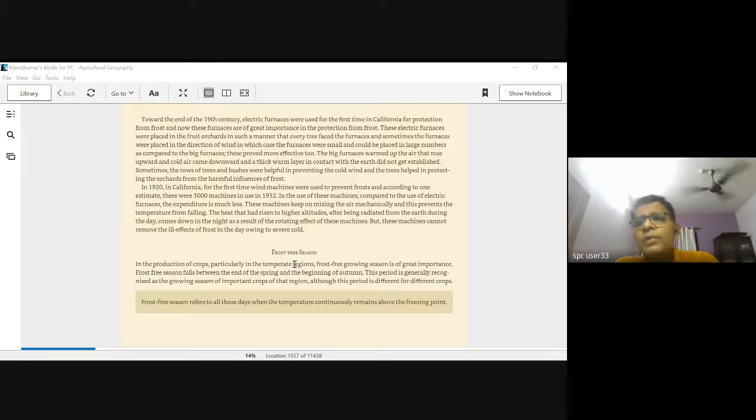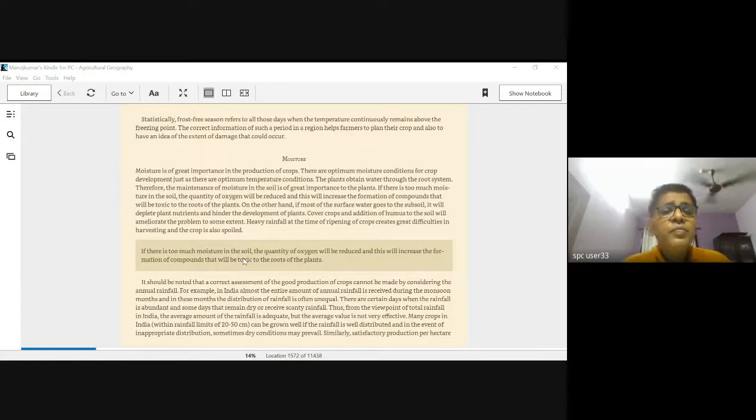In fact, immediately beyond the equatorial regions, also in the tropics as such, you will not find the problem of frost. But as you go on climbing latitudes, for example 30 degrees of latitude and beyond, in the northern and southern hemispheres, you may start having the problems of frost, and thus you have to look for the frost-free season to cultivate the crop of your choice. Moisture is again very important.